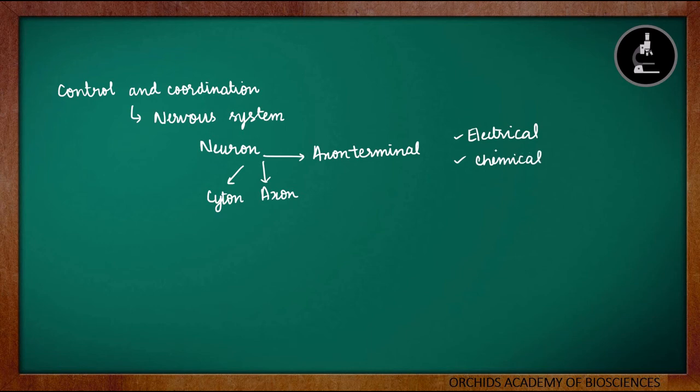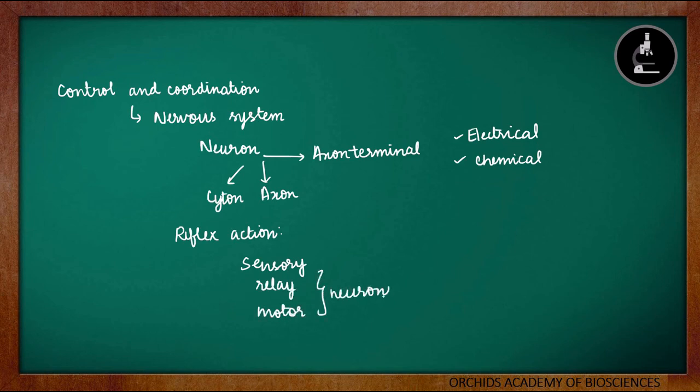After discussing the structure of the neuron and how an impulse or information travels from neuron to neuron, we discussed the reflex action. Reflex action is a spontaneous action in which the body does not wait for the brain to respond. The information is sent to the brain, but the action is performed by the spinal cord itself, which involves the sensory neurons, the relay neurons, the motor neurons, and the spinal cord. And the pathway of the reflex action is called the reflex arc.